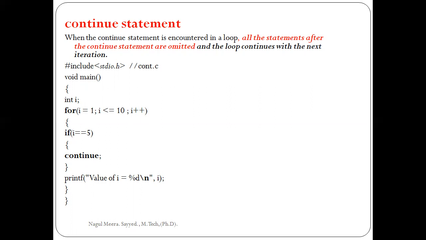Here i equal to 5 is not printed, and 6, 7, 8, 9, and 10 are printed. Only 5 is skipped. That is the meaning of the continue statement.